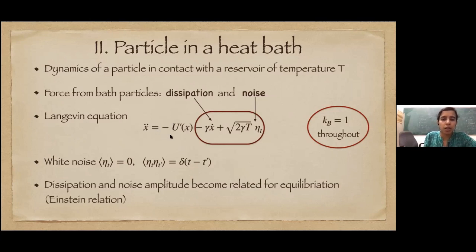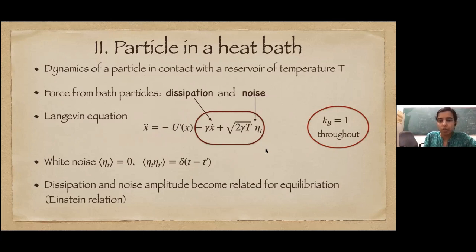So this equation guarantees that at late times the particle relaxes to an equilibrium given by a distribution exponential of minus beta times U(x) plus m v squared by 2. Again, k_B is equal to 1 throughout; otherwise we would have a factor of k_B here.